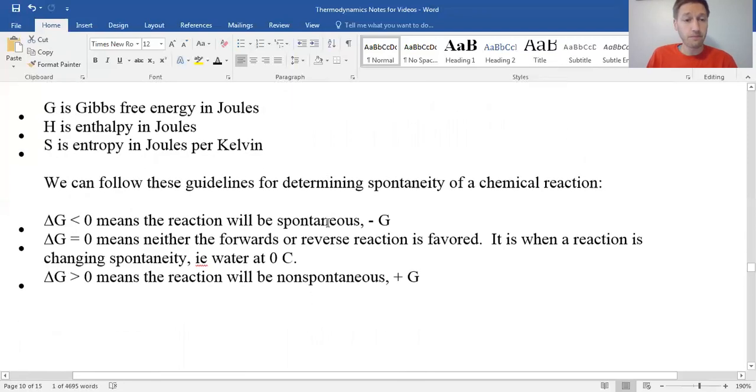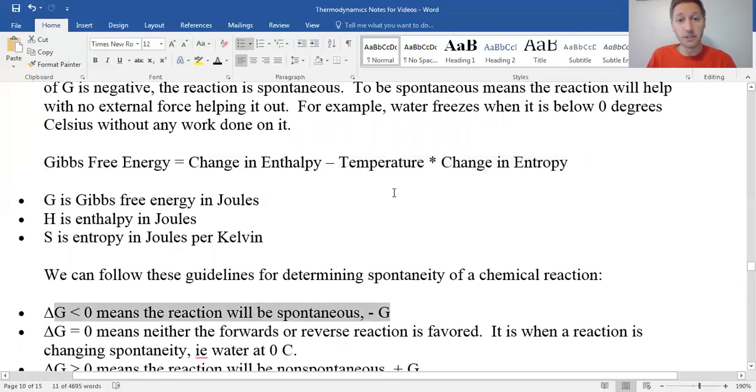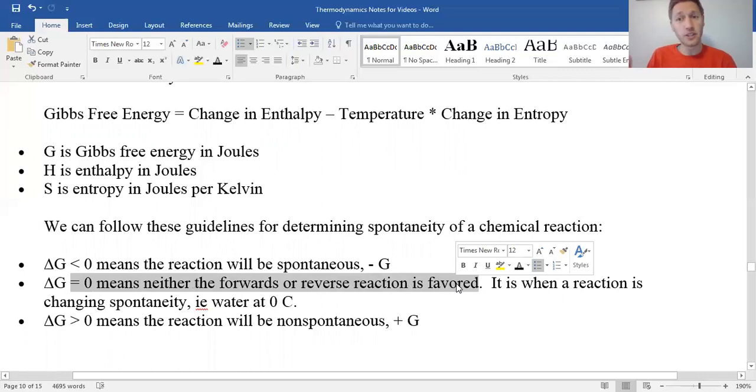So if you get a negative G, it means that the reaction is spontaneous. When you plug everything in up here, if you get a negative G, that means the reaction takes place. If you get a positive G, it means it's non-spontaneous. It will not happen. If you get a G of 0, that means that it's at a turning point where it's going to be changing.